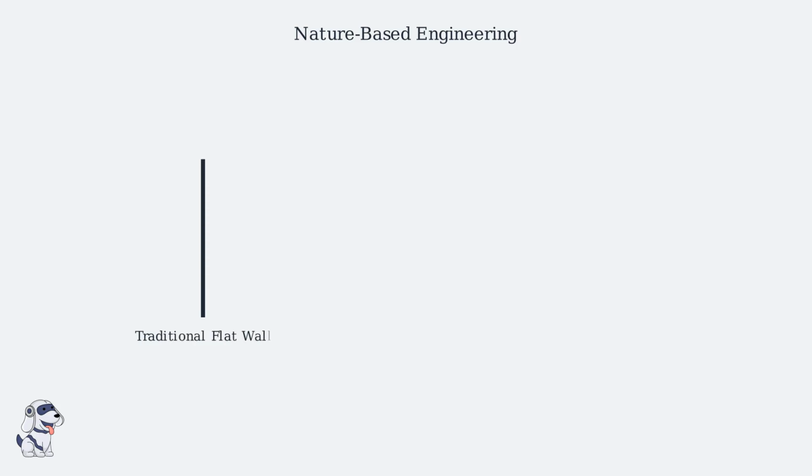Traditional seawalls are often flat and rigid, acting as a blunt barrier against the ocean. While strong, these structures reflect wave energy back into the water, often causing erosion at the base, a process known as scouring. Engineers are now pivoting toward nature-based solutions.